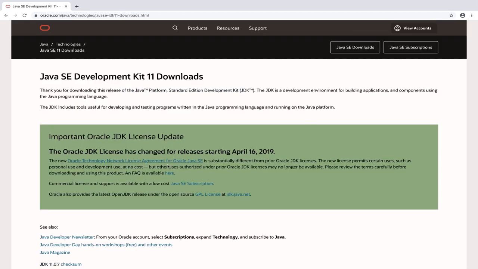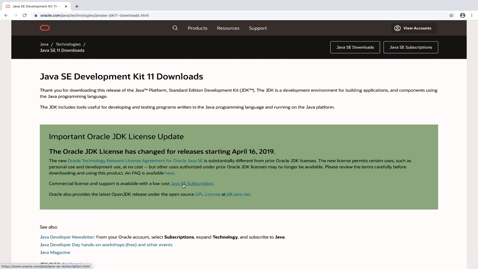You might or might not see this message right here, but it simply says that the JDK license has changed. So with Java, you have two versions. You have the Oracle JDK, where to run Java in production, so running your Java code for real users, you need to have a license, or you can opt to use the OpenJDK. For this course, we're going to use the Oracle JDK because nothing changes.